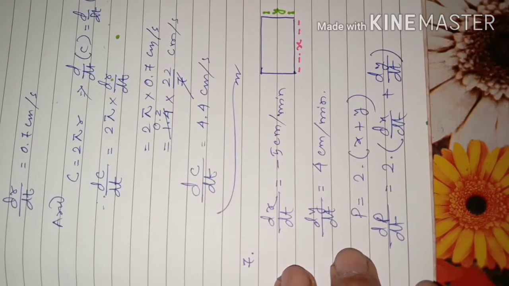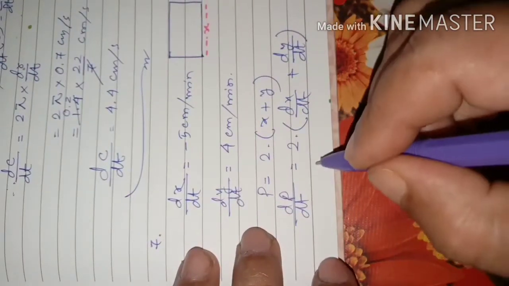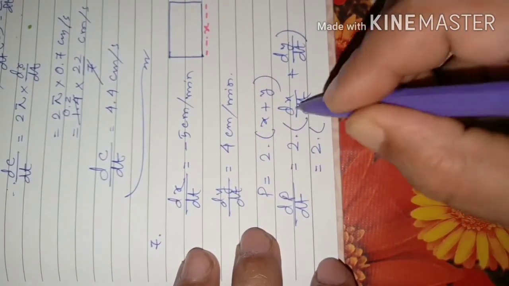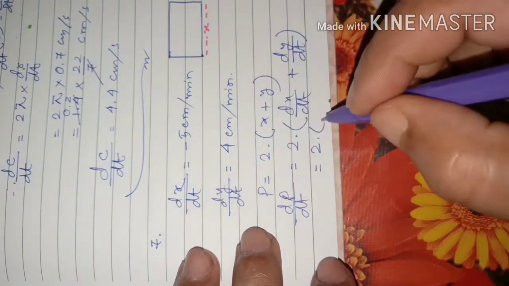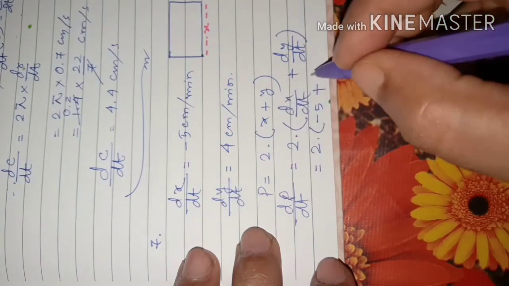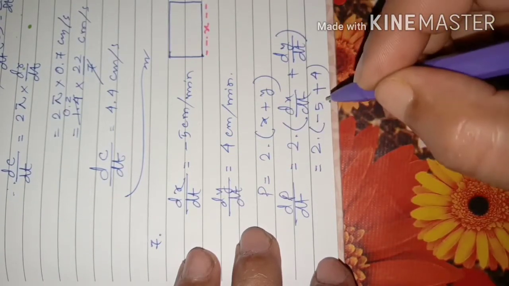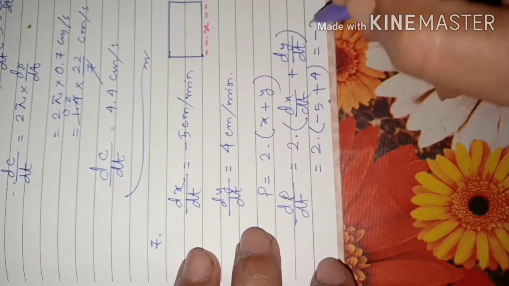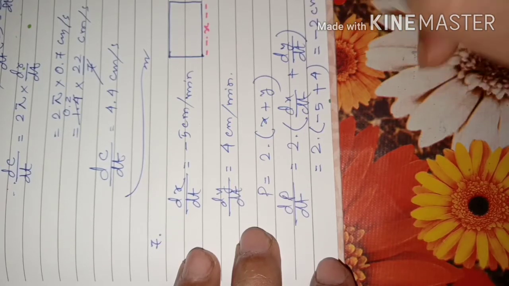Then 2 times of, here dx by dt is minus 5 plus dy by dt is plus 4. So the result is minus 1. That is equal to minus 2 centimeter per minute.